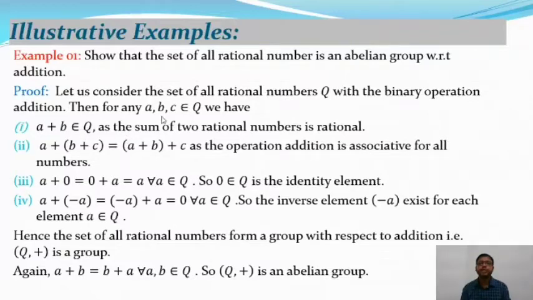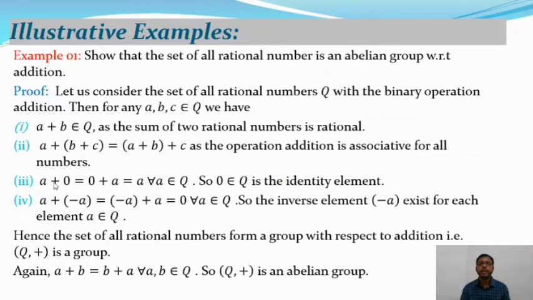Then for any a, b, c belonging to Q, we have a plus b belonging to Q. That means the sum of two rational numbers is a rational number, we know that. So (Q, plus) satisfies the closure property. After that, a plus (b plus c) is equal to (a plus b) plus c, so the operation addition is associative for all a, b, c belonging to Q. After that we will talk about the identity element.